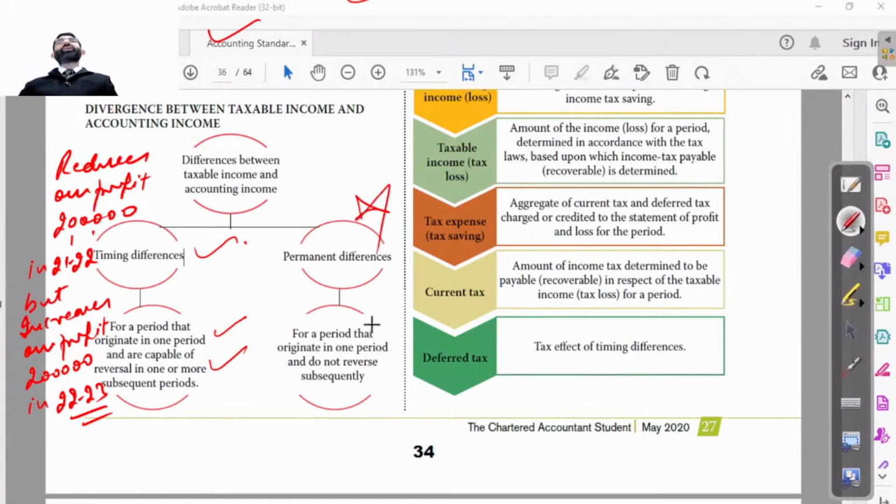So this type of difference is named a timing difference. But some are of permanent nature, for a period that originates in one period and does not reverse subsequently.